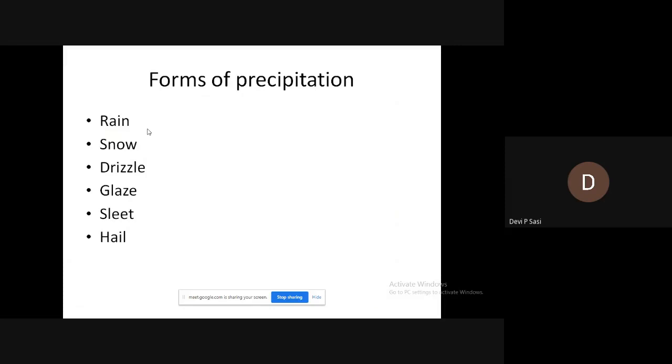Rain, snow, drizzle, glaze, sleet, and hail are different forms of precipitation, and they differ from each other on the basis of their size and intensity. So you should learn by heart the size and intensity of these forms of precipitation. And also do not get confused between the forms and types of precipitation. Okay, that is about the forms of precipitation.